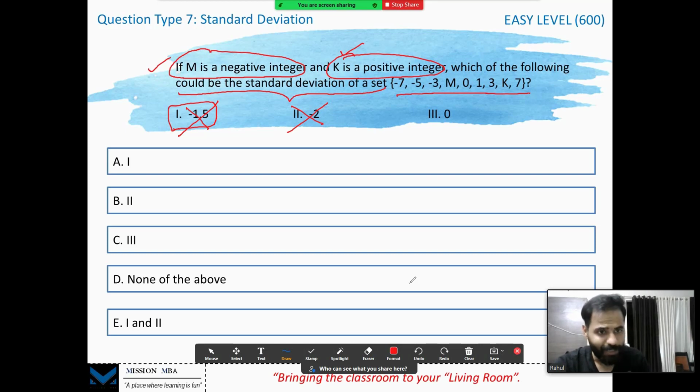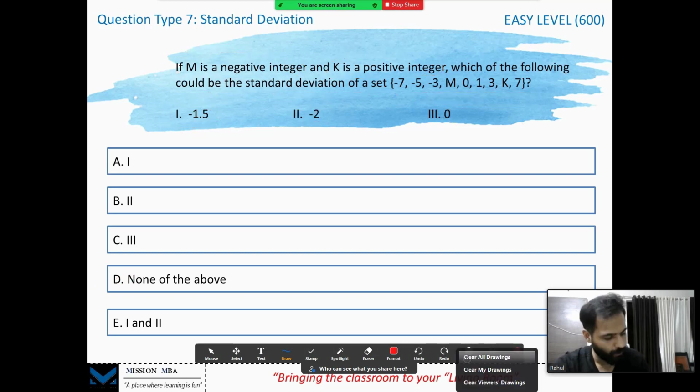0, yes, allowed, but only in one case, when all the numbers are equal. Do I have all the numbers equal? Absolutely not. Already there are many numbers which are different from each other. So this is also not possible. So which of the following standard deviations could be there? None of them. The answer is simply D, none of these, because standard deviation is either positive or 0. 0 also only in one condition, when all the numbers are the same. Here it isn't. So the answer is none of these. Let's move ahead, try a few more questions.